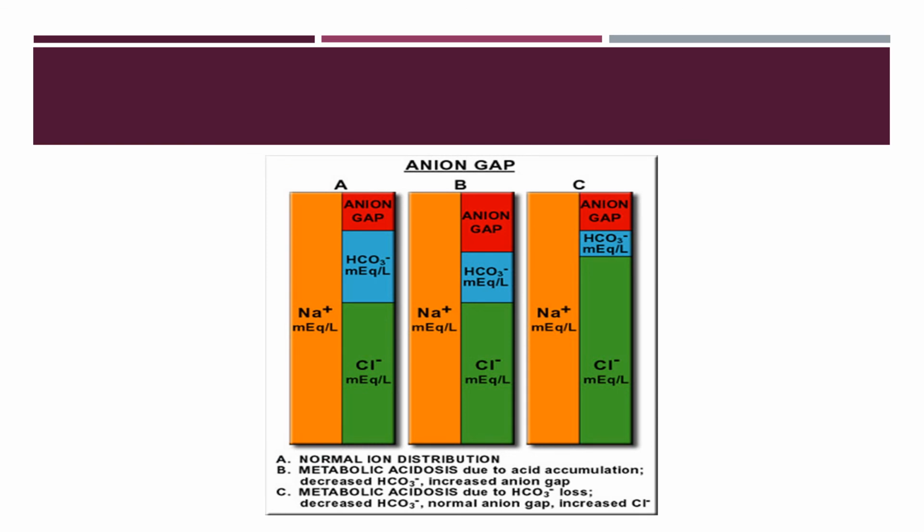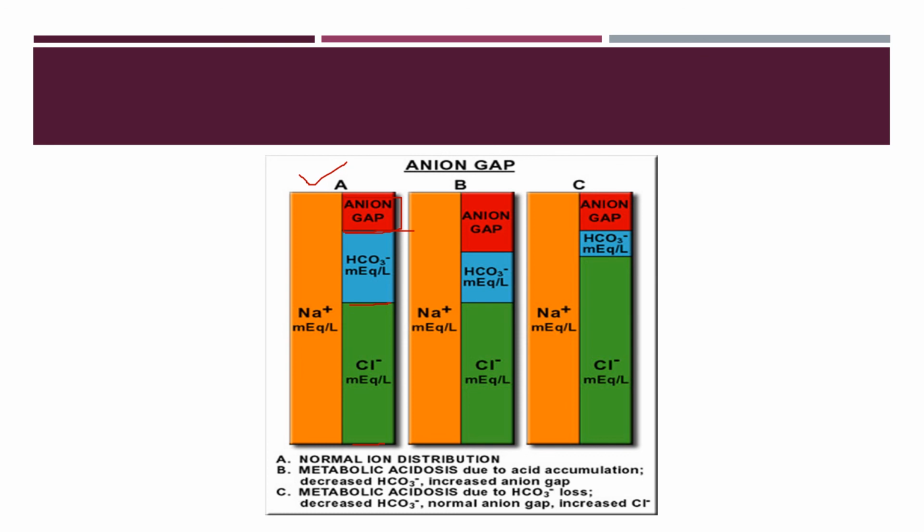The measurement of anion gap is especially important to diagnose metabolic acidosis, the causes of metabolic acidosis. So first, picture A is the normal condition where we can see the amount of anion gap. This is the anion gap, and we know the amount of bicarbonate and the chloride. This is a normal ion distribution.